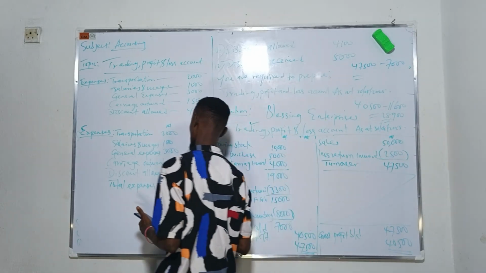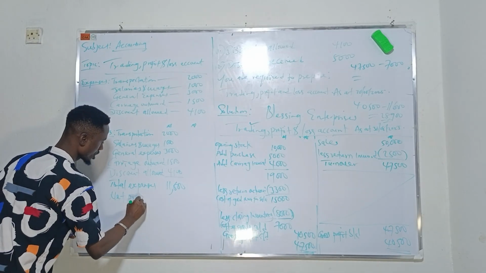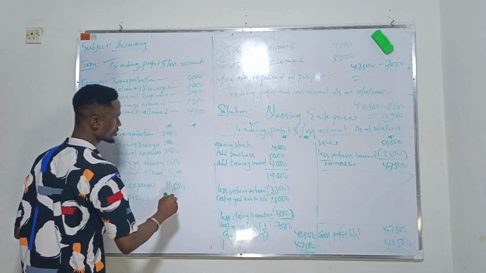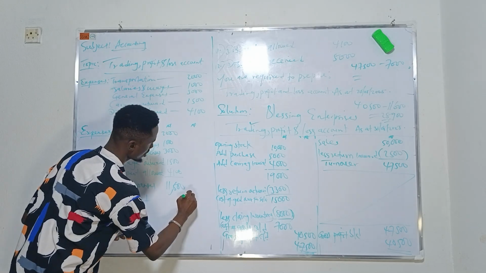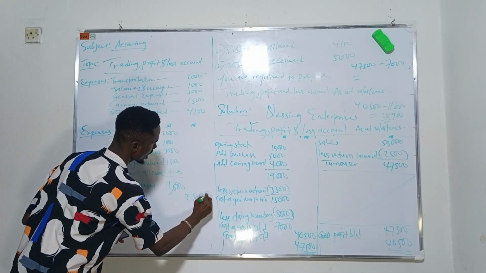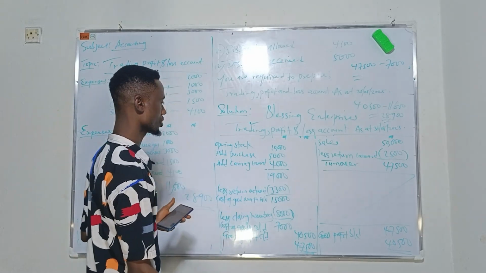We come here, to get our net profit, net profit is giving us 28,900. This is our net profit. That's how we get to our net profit.